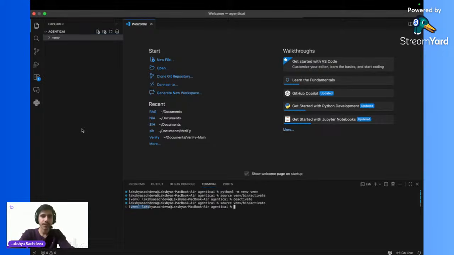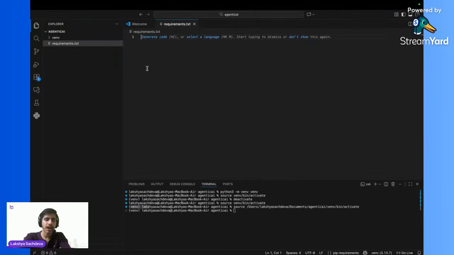Okay, sir. Now the next thing is I am going to create a requirements.txt file. In this file, I am going to mention all of the requirements that I will be needing in the project, all of the libraries and everything. So the first thing I am going to need is langgraph, and one more thing I am going to need is langchain.